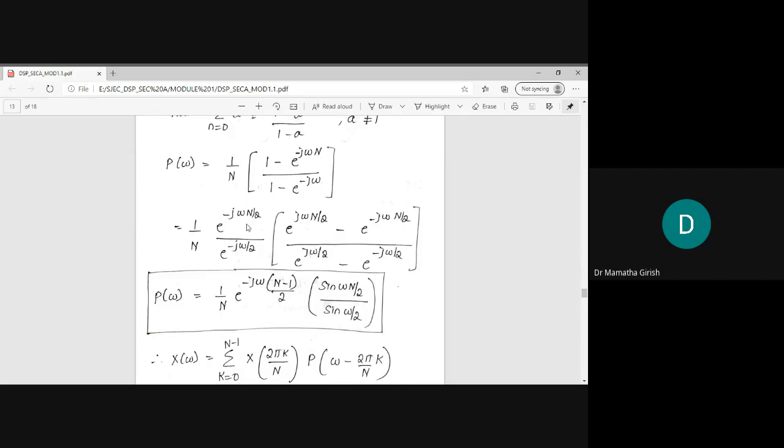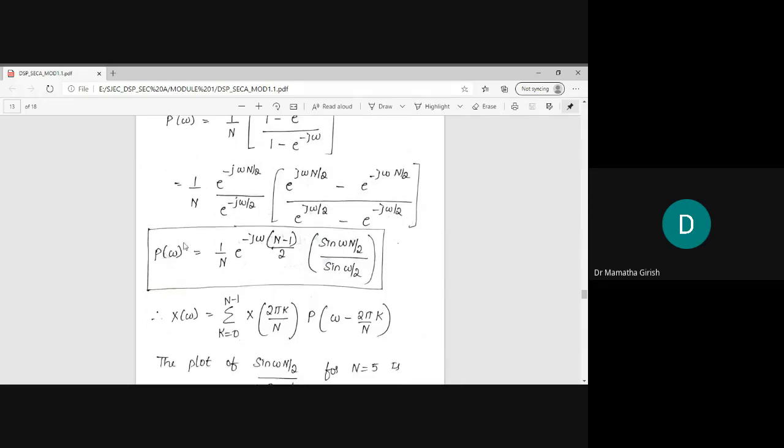From the numerator, I pull out a common term outside the bracket, e to the power of minus j omega N by 2. Inside the bracket, this term into this term gives e to the power 0, which is 1, and this term into this term gives e to the power of minus j omega N. The same thing also applies in the denominator.